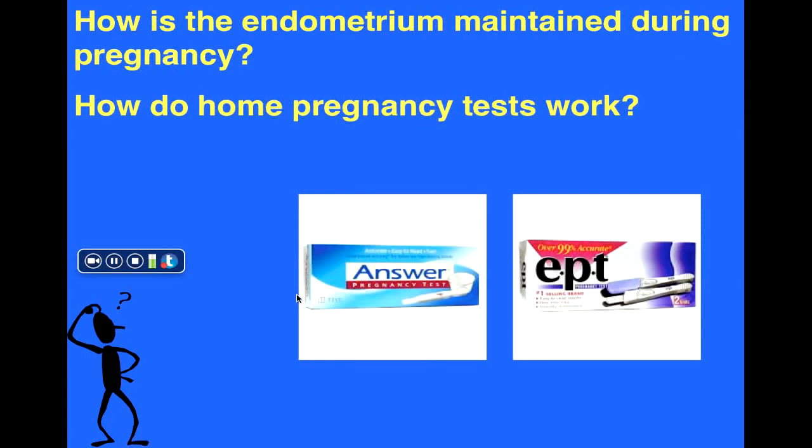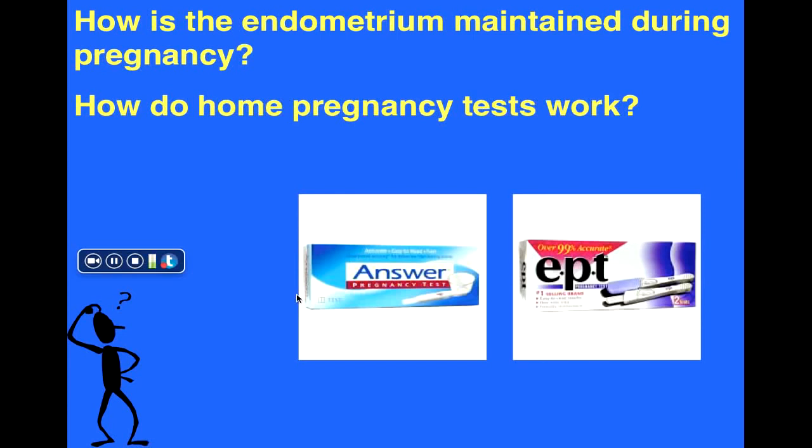But what if conception does occur? How do things change? One of the things that happens that causes a woman to think that perhaps she might be pregnant is that she might be late for her period. So instead of experiencing her menstrual cycle, it might be late.